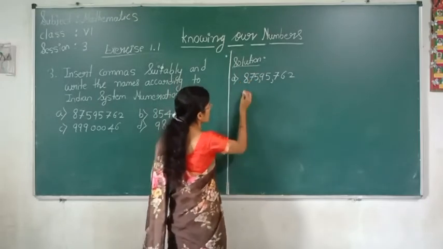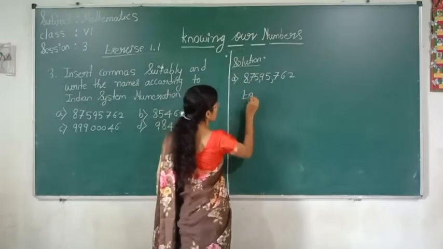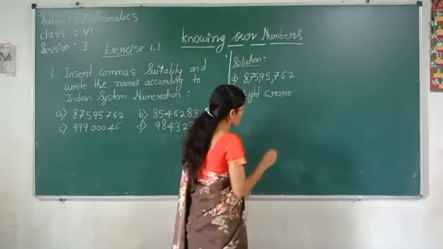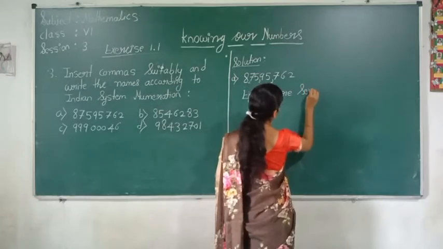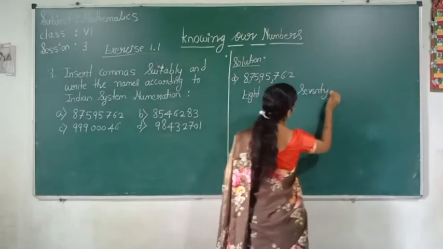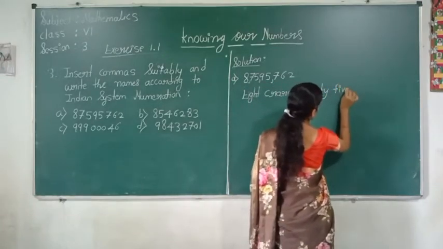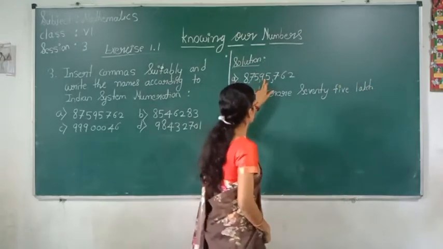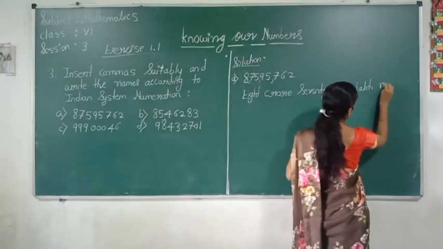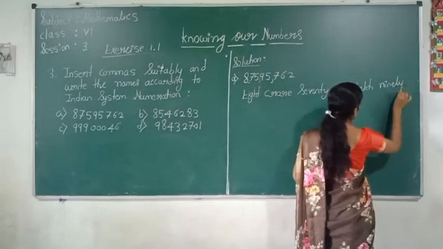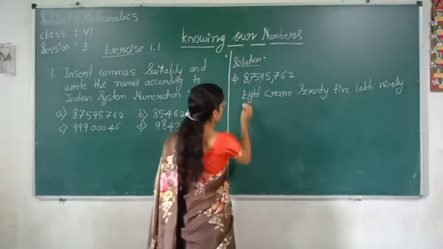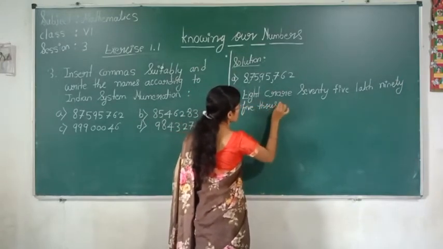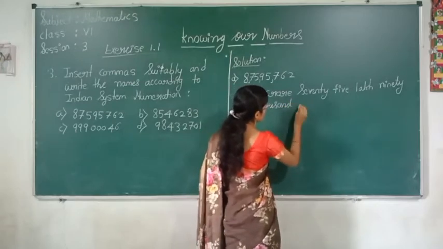What can we write? 8 crore 75 lakh 95,000 762.